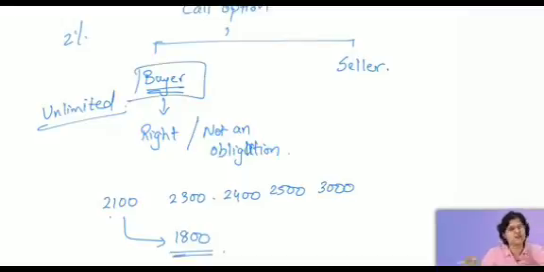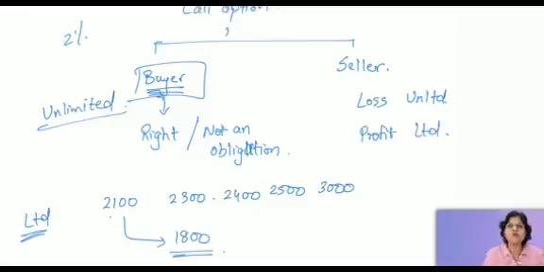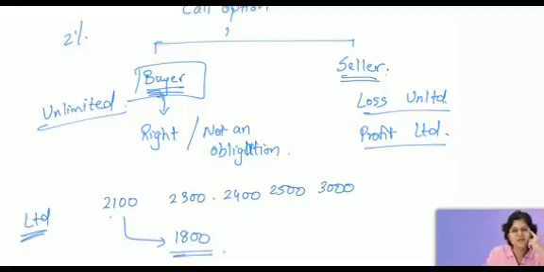For a call seller, it's obviously exactly the opposite. Here, loss will be unlimited. So it is just like a mirror image now. Here, profit was unlimited. Here, loss will be unlimited. And for call buyer, the loss was limited to the amount of premium paid. And for the call seller, the profit is going to be limited to the amount of premium received. So I know you might be thinking that if call seller has limited profit and unlimited loss, do really call sellers exist?